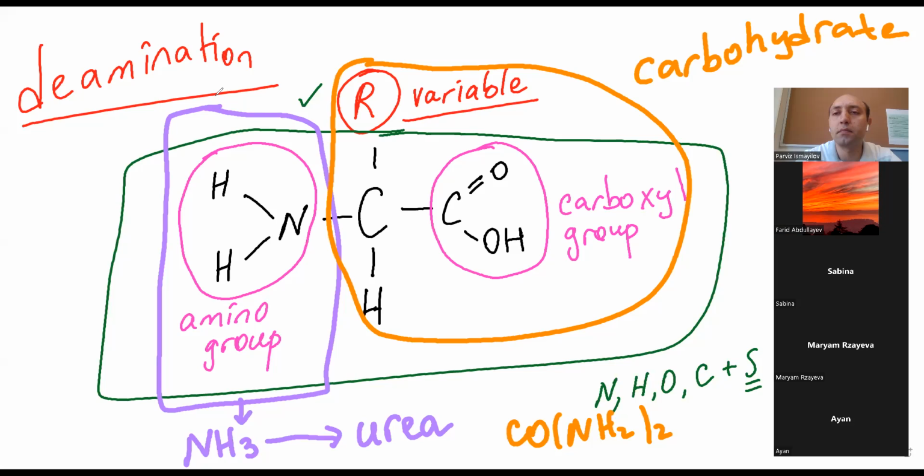Hepatic portal vein. Do we say that amino acid by hepatic portal vein travels to the liver, and then the excess amino acids in the liver are split up? No, no, all amino acids are coming to the liver, and the excess amount of amino acids goes to this process.